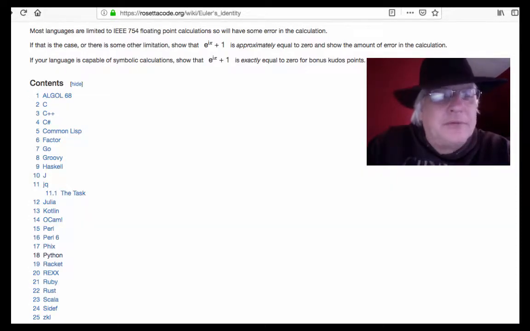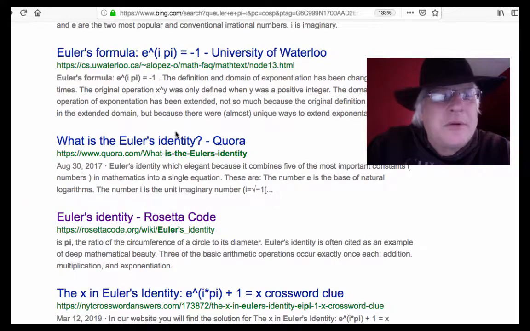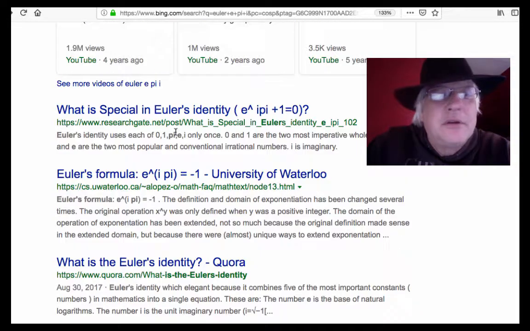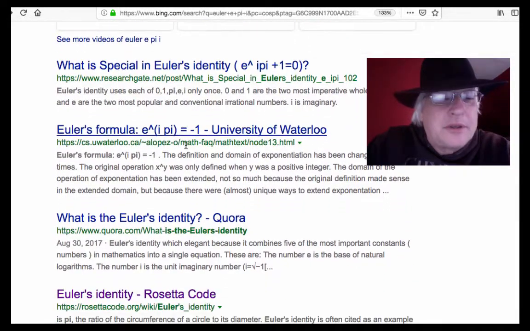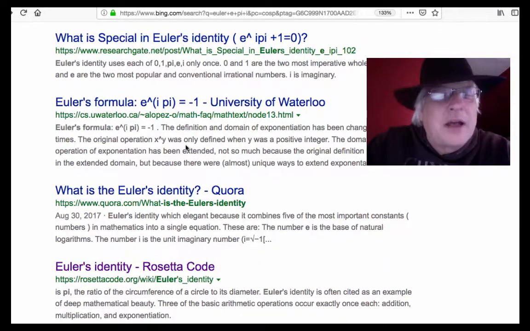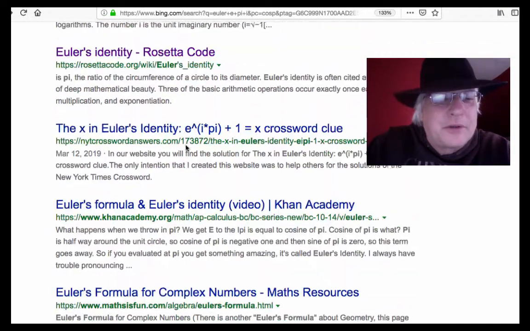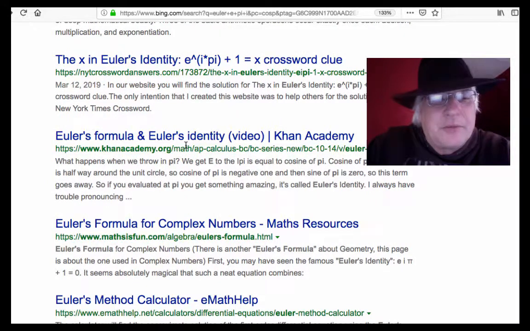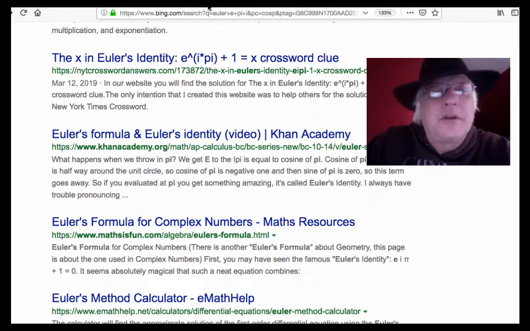Going back to Wikipedia, somewhere here. Is that the top one? Let's see, where are we? So there's lots to talk about with Euler's formula. We don't need to look at Wikipedia. You can look at Wikipedia if you want to.